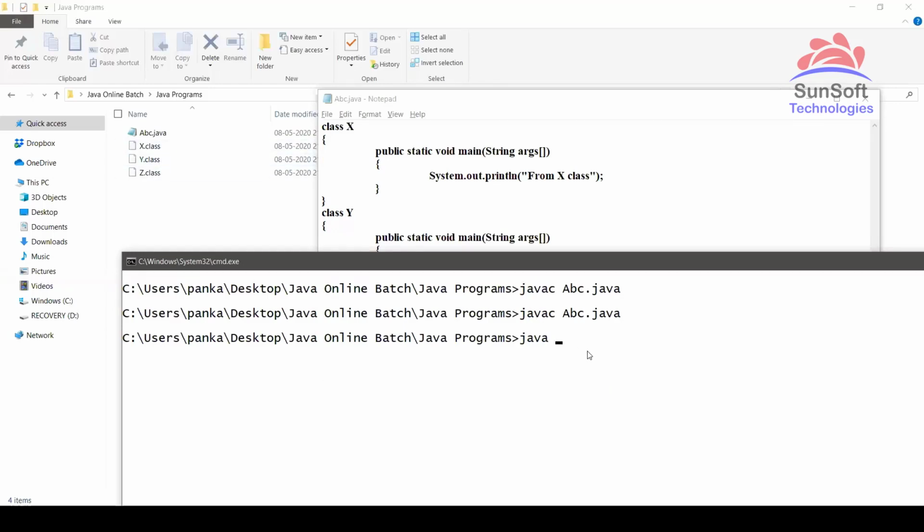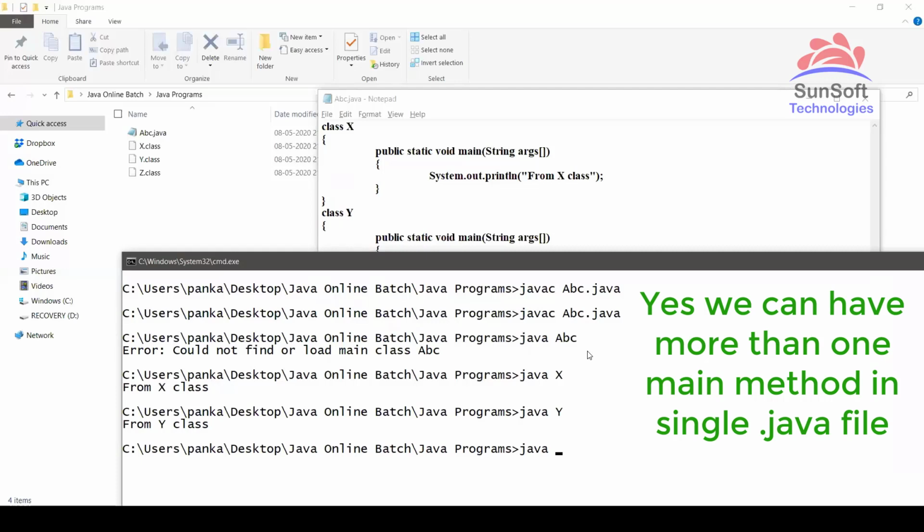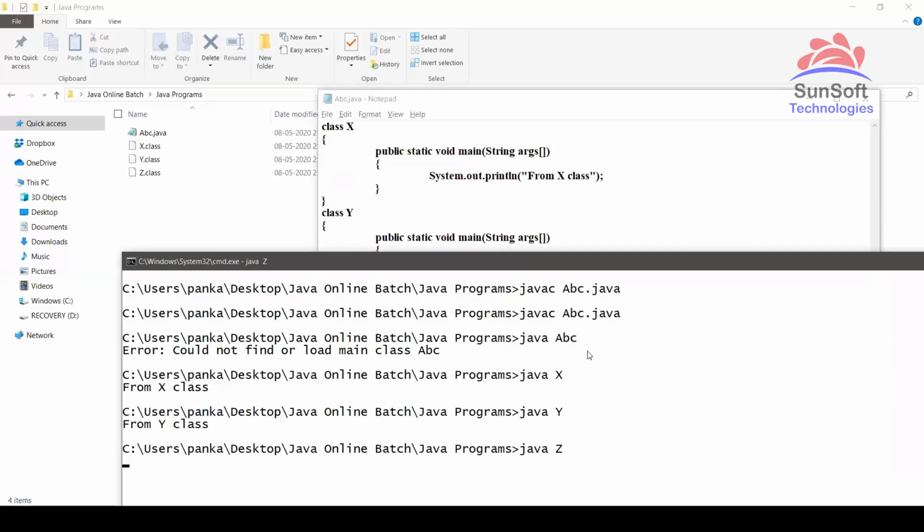And see, now java abc will not work. This is another thing: it's not that whichever program we compile, that we execute. Now there's no abc.class, so it will show me an error, not found. What I can execute now is java X, yes, executable. Java Y, yes, executable. Java Z, yes, executable. Whichever has a main method, I can execute.